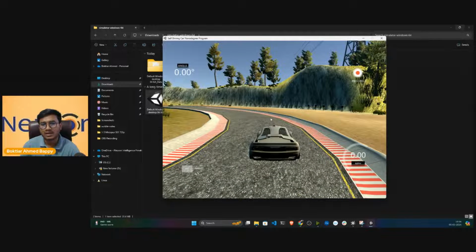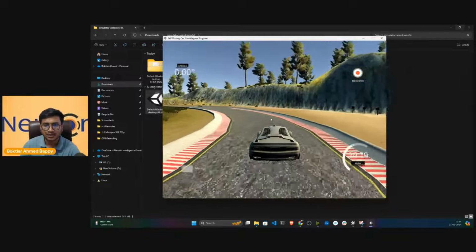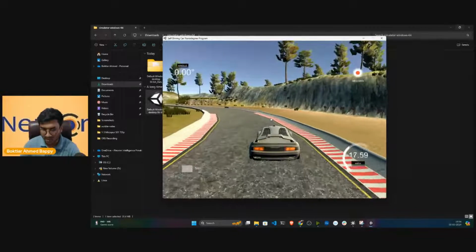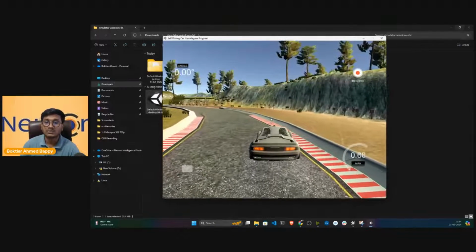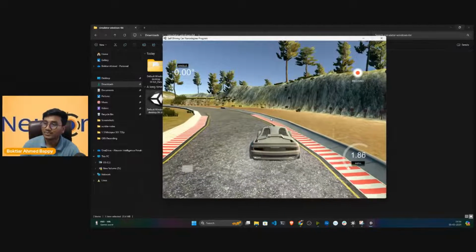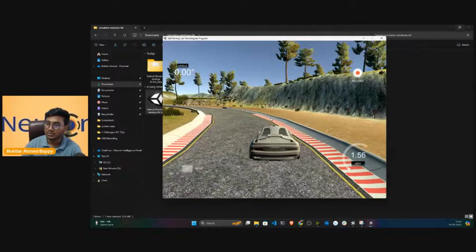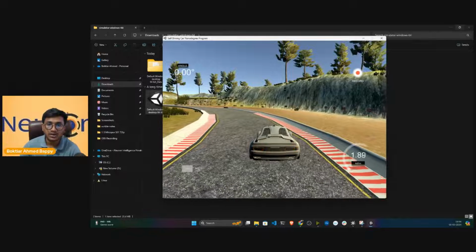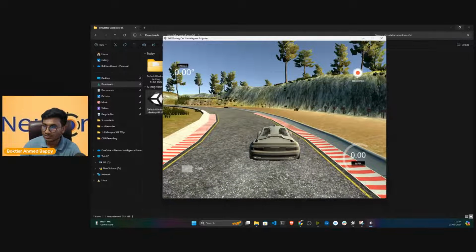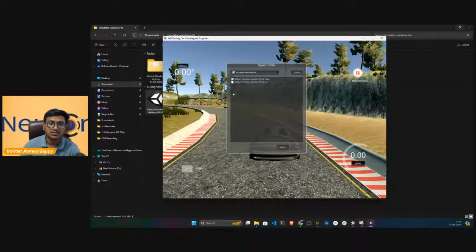Here you just need to manually drive this car. But before driving, you have to record your video. To do that, there is a record button you can see. You just need to click on this record button. Now it will ask for the location where it will save the images and data. By default it will pick this particular folder, so I'll just click on select.